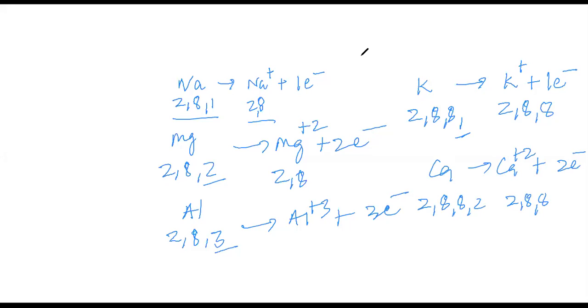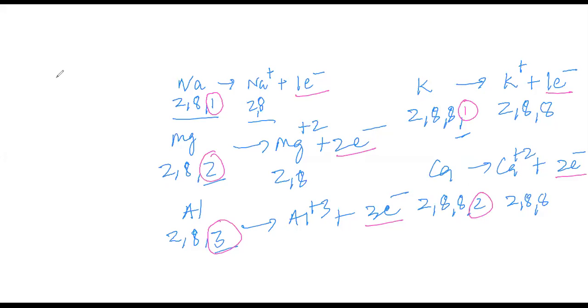So, my dear students, whenever it happens, it happens in such a way that when you have 1 electron in the outermost shell, the element loses 1 electron. When magnesium has 2 electrons in the outermost shell, it loses 2 electrons. When aluminum has 3 electrons in the outermost shell, it loses 3 electrons. When potassium has 1 electron in the outermost shell, it loses 1 electron. When calcium has 2 electrons in the outermost shell, it loses 2 electrons.